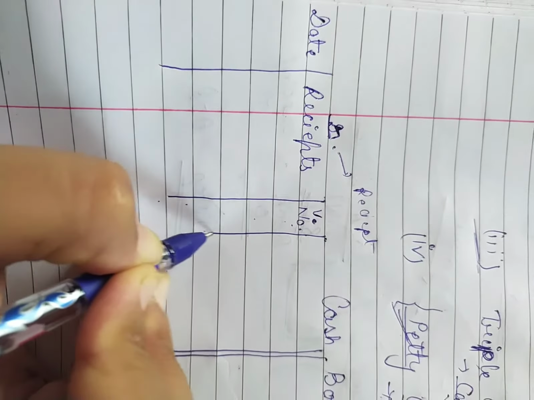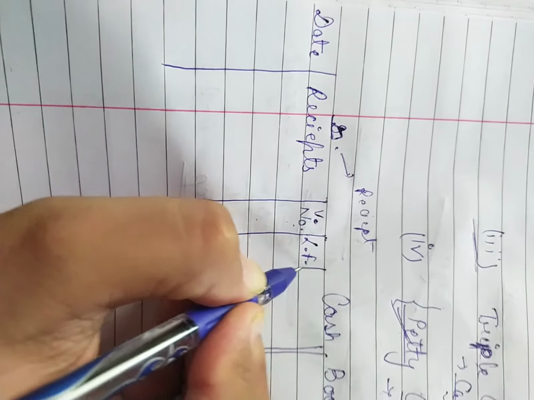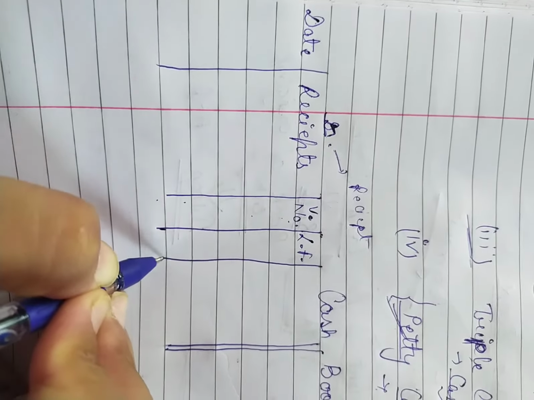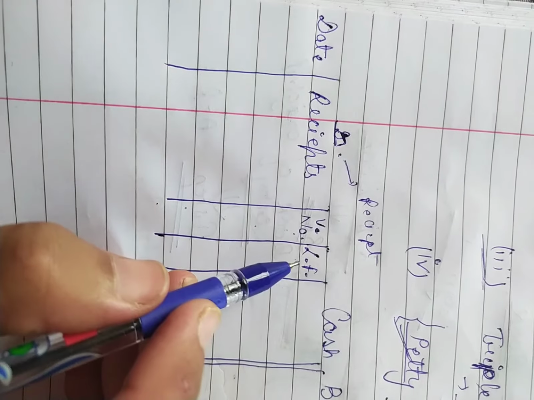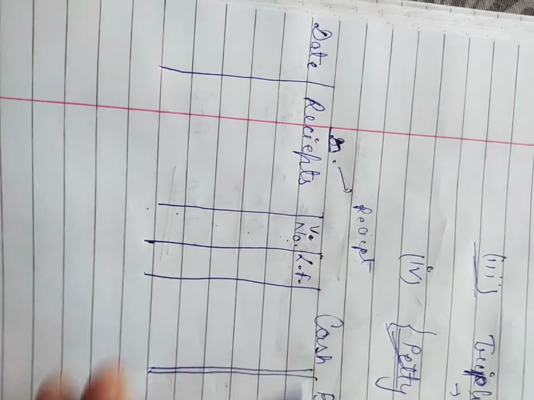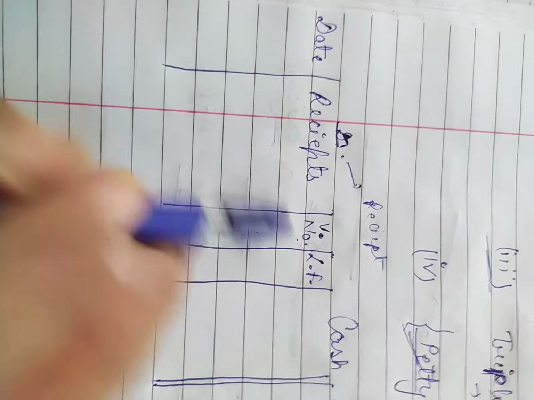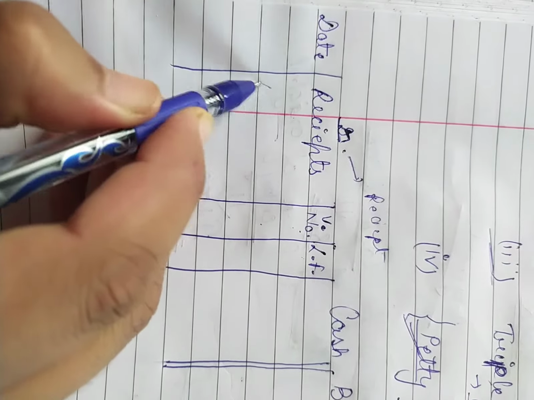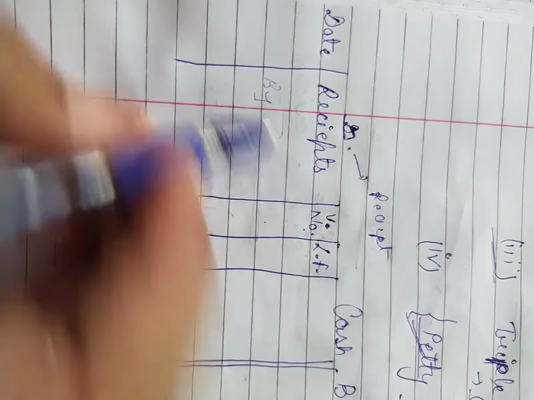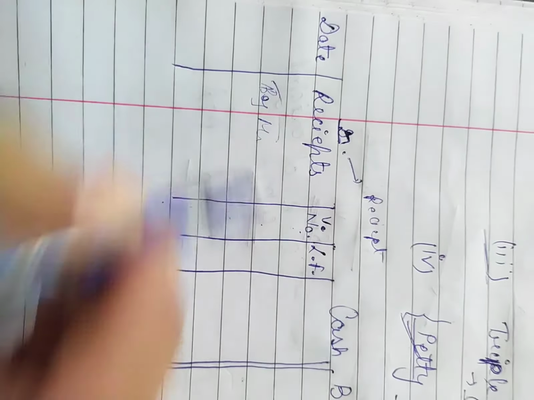After the voucher number we will make the column of LF, that is ledger folio. This column records the page number of the ledger where the posting of this amount has been made. For example, we are writing here 'by machine'.